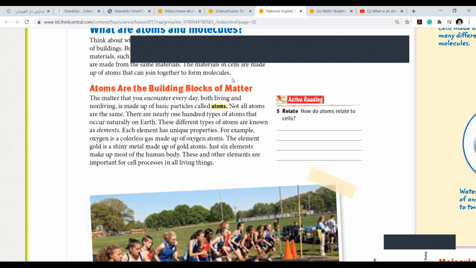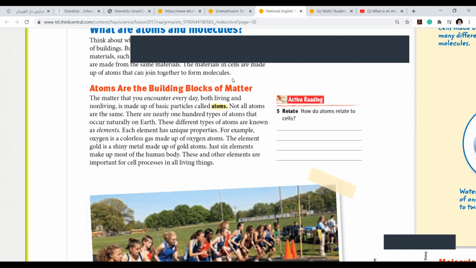Imagine, there are more than 100 elements, and elements have their own unique properties. For example, they gave you oxygen is a colorless gas. Gold is a beautiful golden metal. Silver is silver in color. Mostly all the metals in the periodic table, all the elements, especially those that are metal, are silver in color. Very few are not.